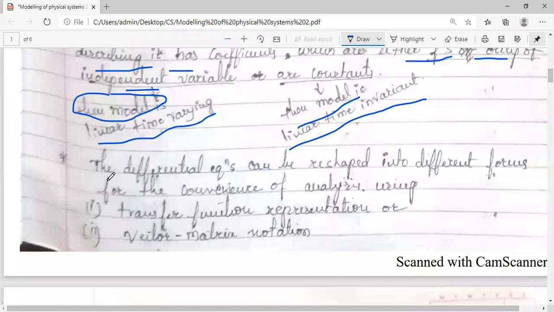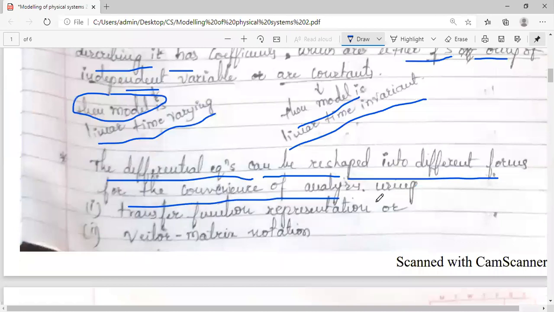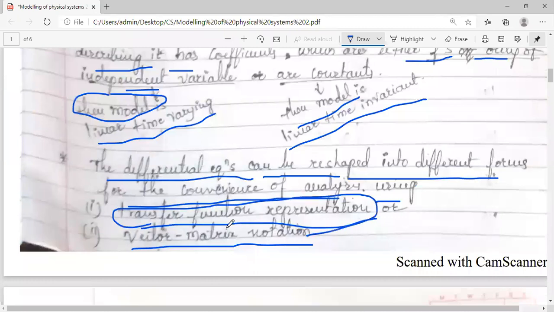The differential equations we get can be reshaped into different forms for convenience of analysis, by making use of either the transfer function representation or the vector matrix representation. For your study, in your second module, this is already prescribed. Transfer function representation is our next concept of study.